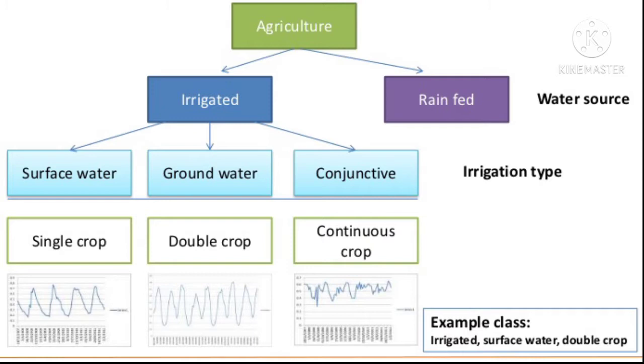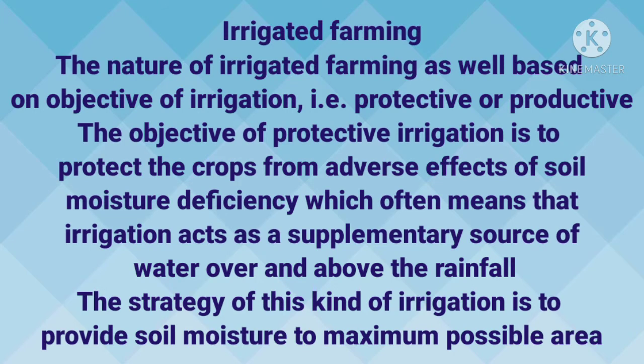Whereas on the other hand, the rain-fed is again further divided into two types, that is the wetland and the dryland. The wetland is where the rainfall is more than 95 centimeter. Here the rain-fed or the wetland is generally for the kharif crops or the crops which require more water, like rice, jute, sugarcane and aquaculture in practice. Here the flood and soil erosion hazards are the main problem in the wetland area.